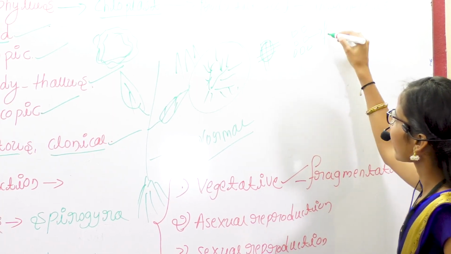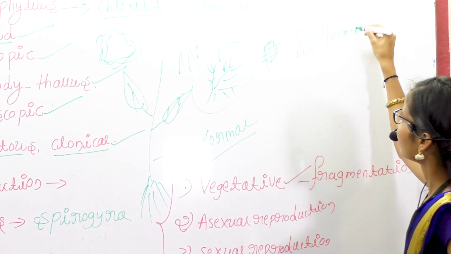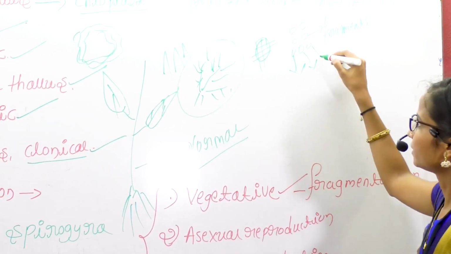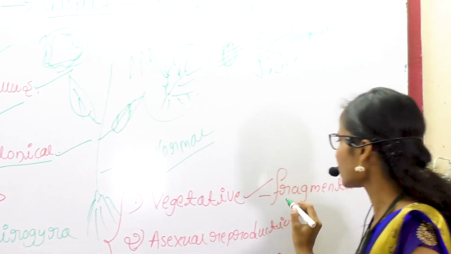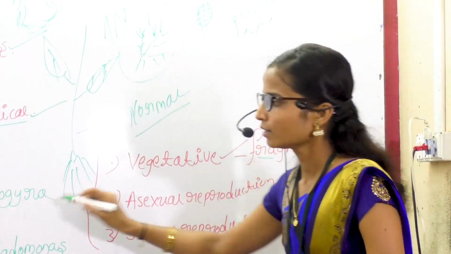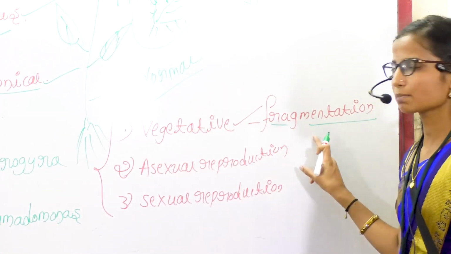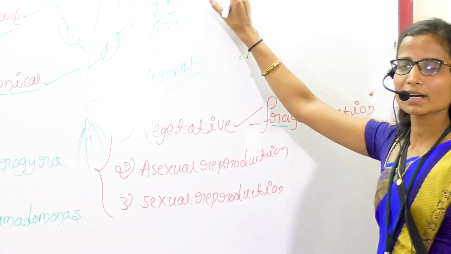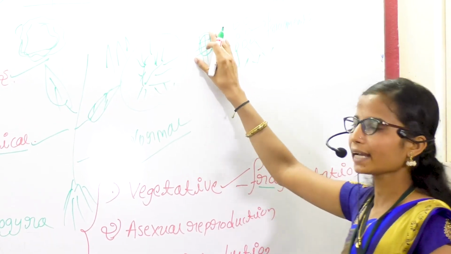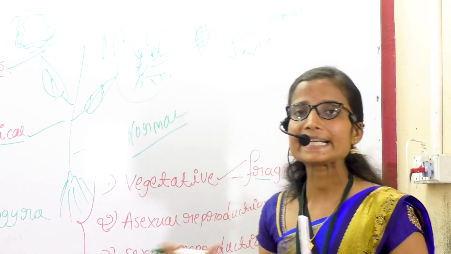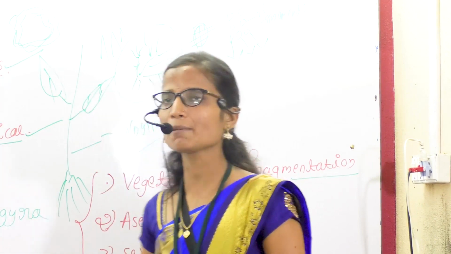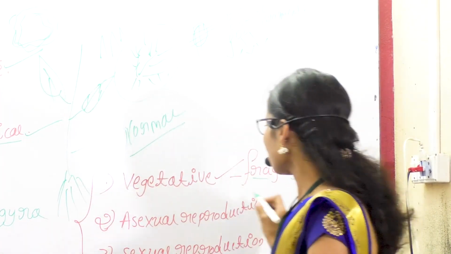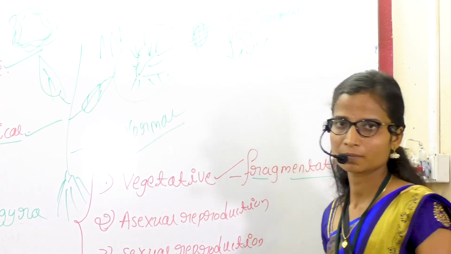These are called fragments, and these fragments grow newly. So the vegetative reproduction is by means of fragmentation. The algae fragments itself, and those fragments grow individually. That process is called fragmentation.